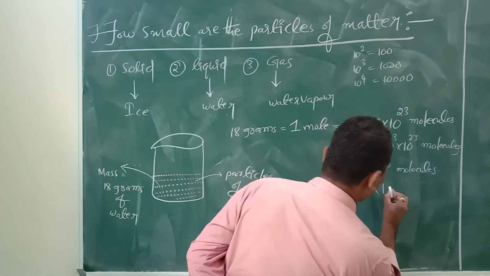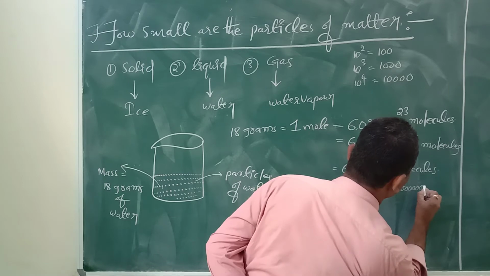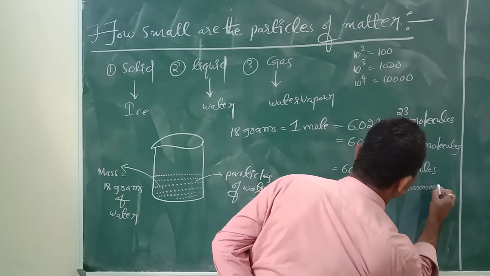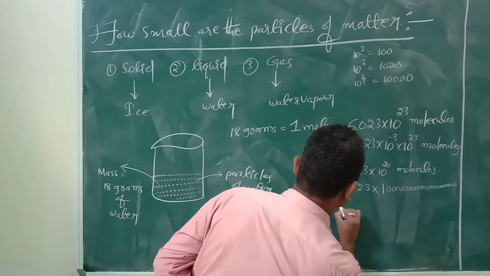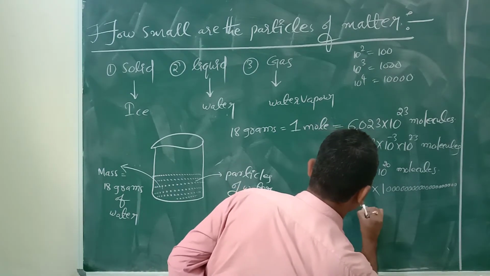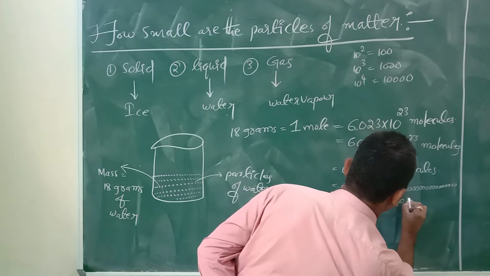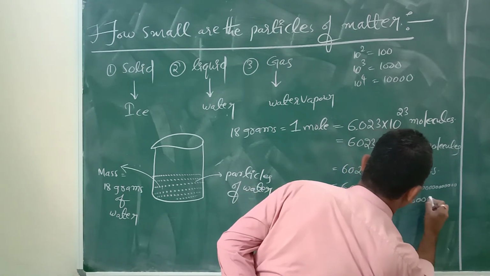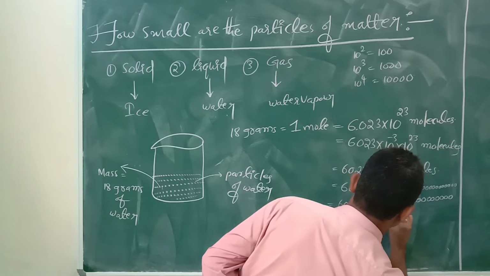So here 1 2 3 4 5 6 7 8 9 10 11 12 13 14 15 16 17 18 19 20. So 6023 followed by 20 zeros molecules.